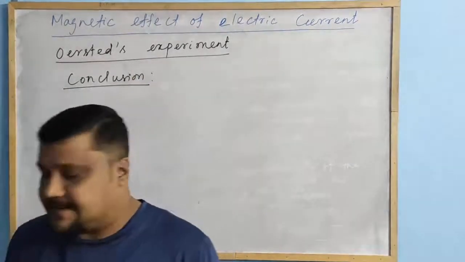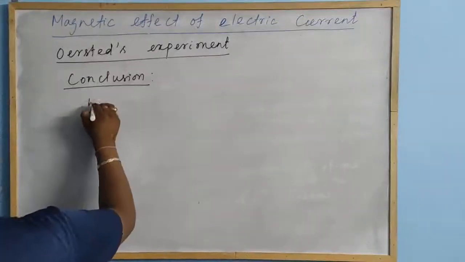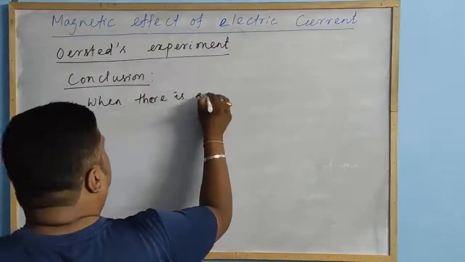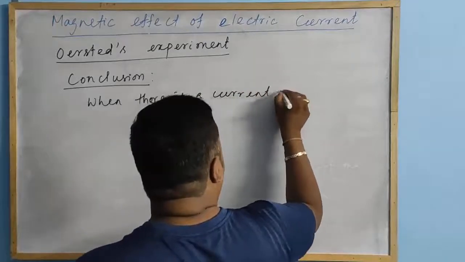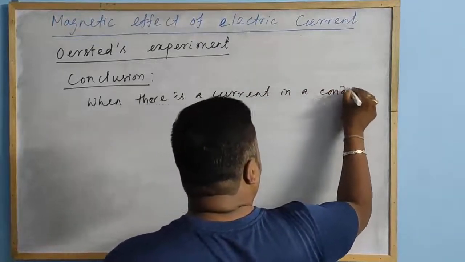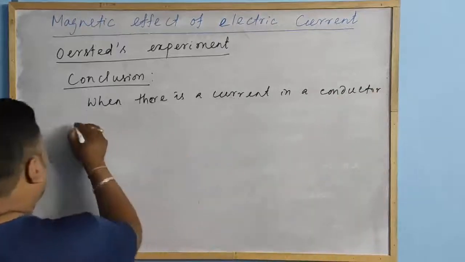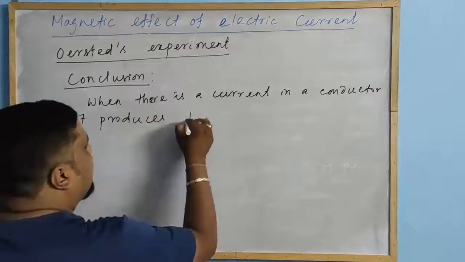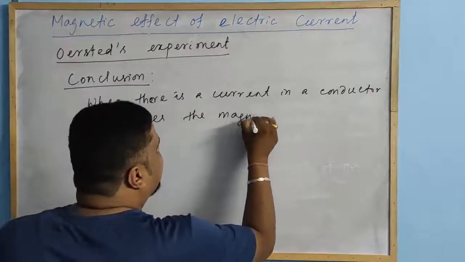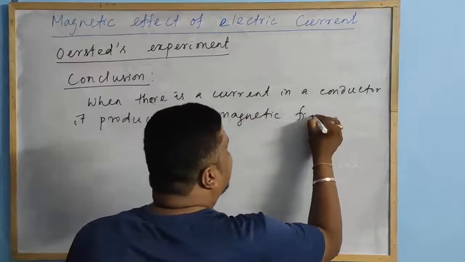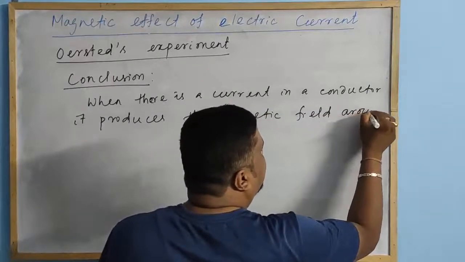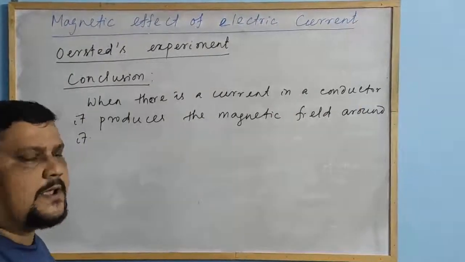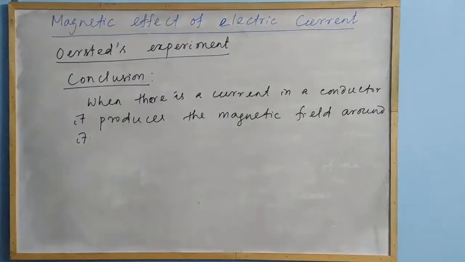The conclusion is that when there is a current in a conductor, it produces a magnetic field around the conductor.